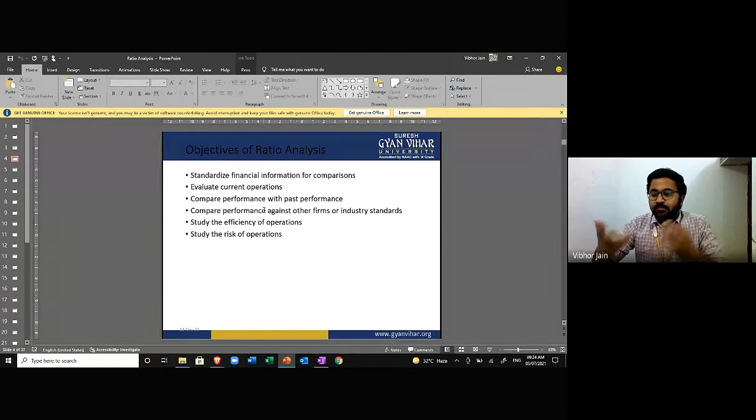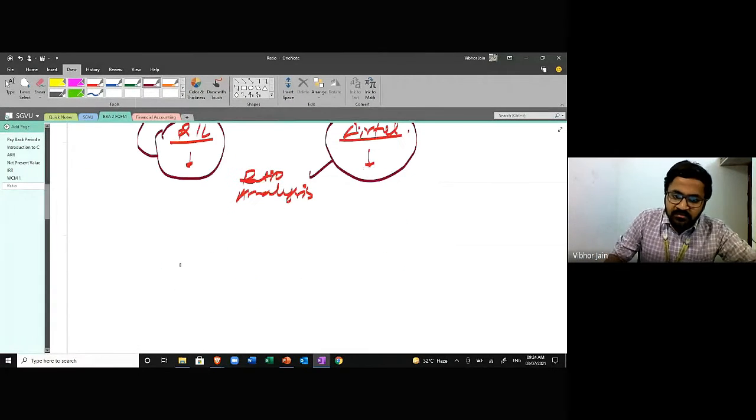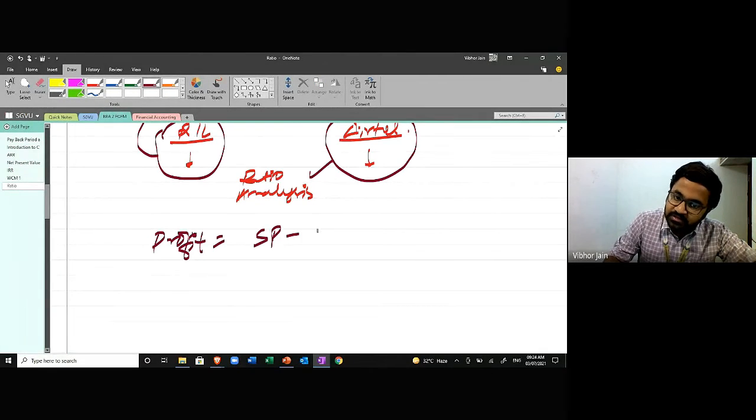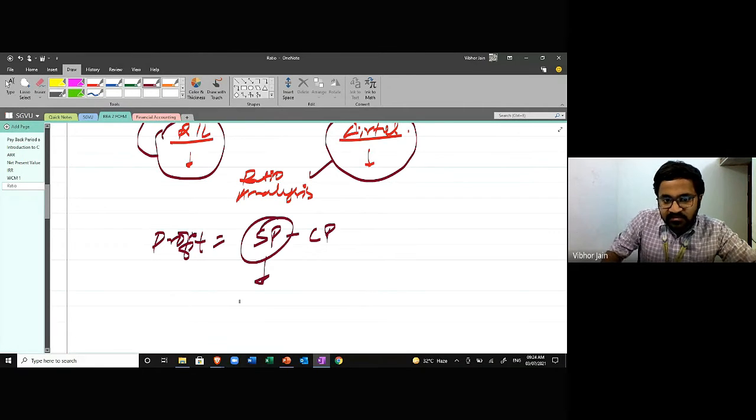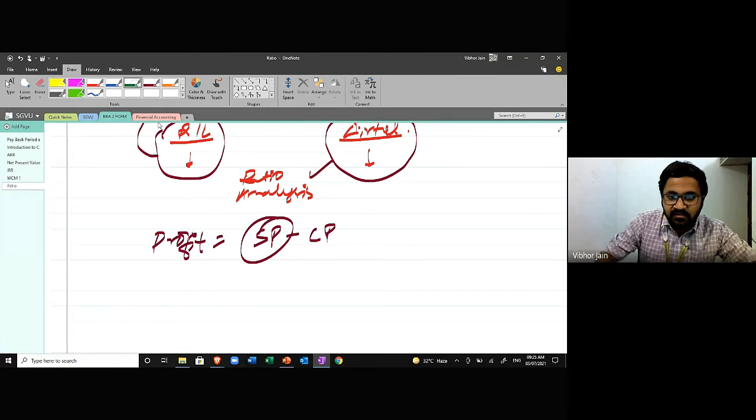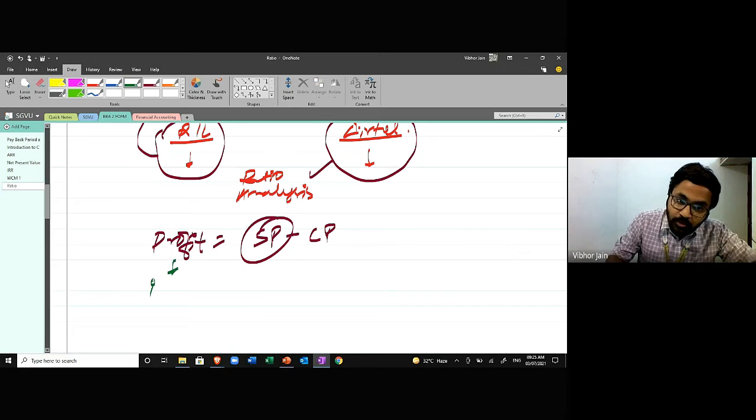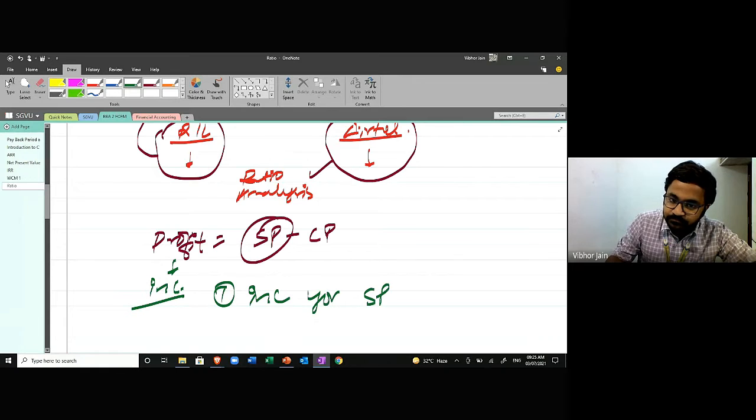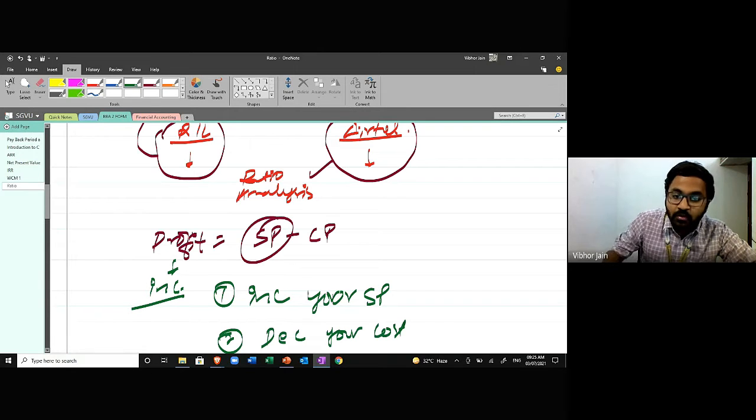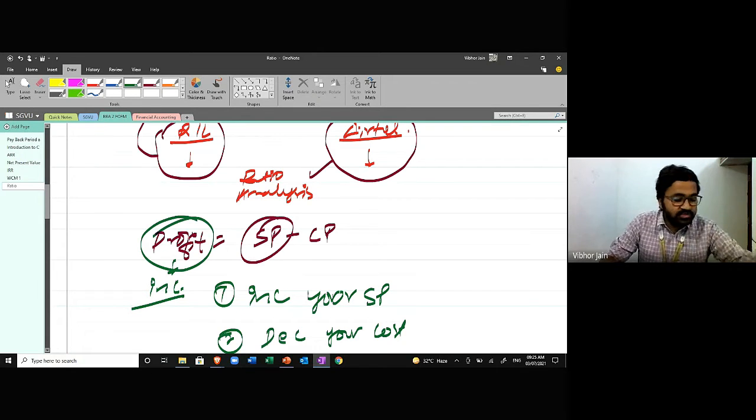Then 63. Okay, because there's a very basic logic, and I think we have talked about it before in the class. See, profit is selling price minus cost price. This is the formula. If you want to increase your profit, you have two options. The first option is to increase your selling price, and the second option is to decrease your cost.